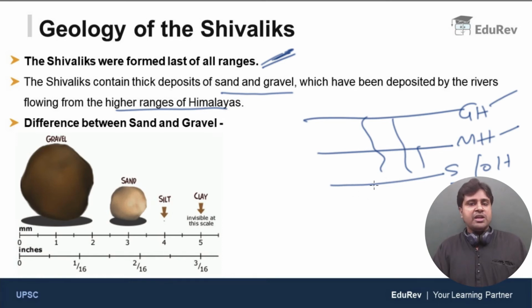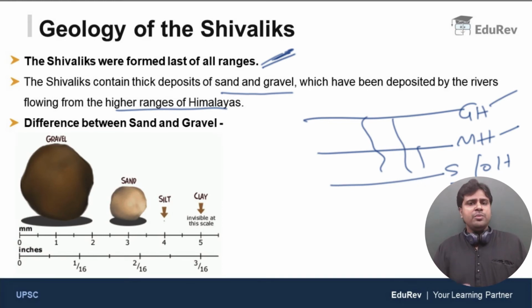By the time Shivaliks formed, the Himalayan rivers were already flowing. When rivers flow, they carry sediments, which are nothing but particles of sand and gravel. They were deposited on the Shivaliks.